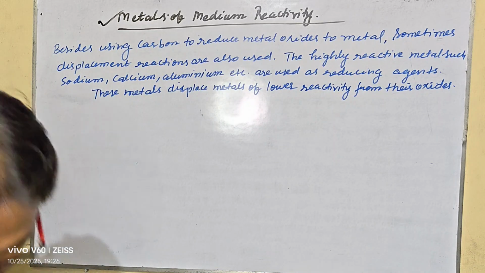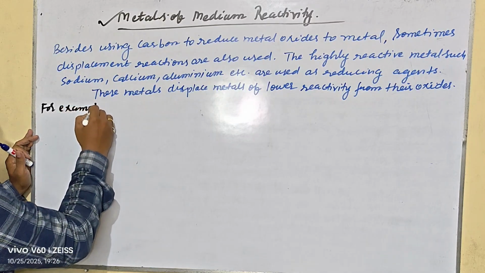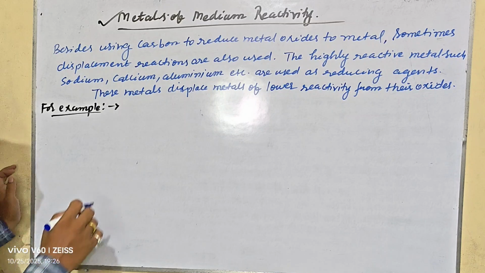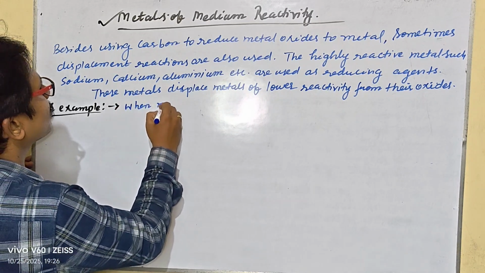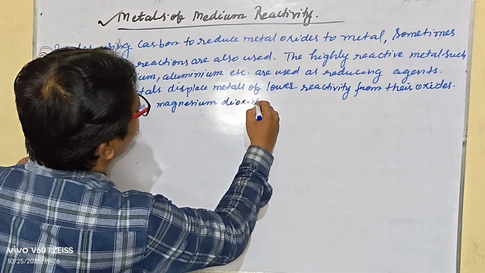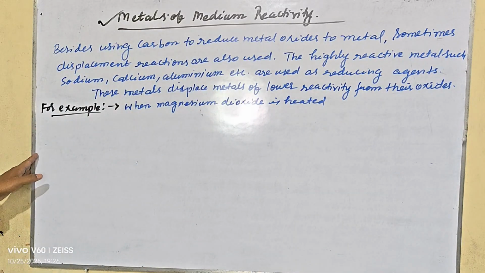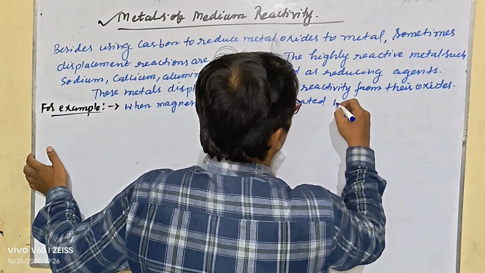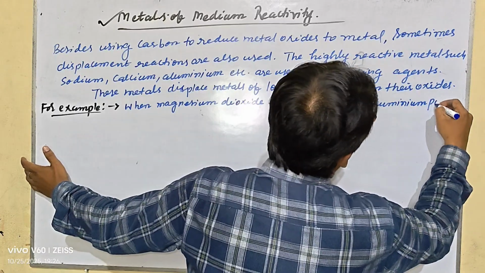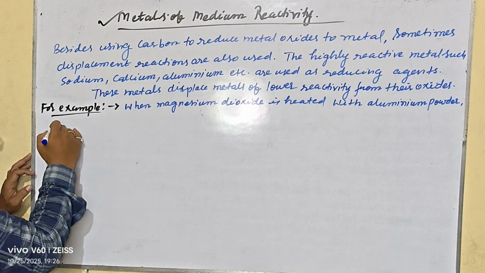For example, when manganese dioxide is heated with aluminum powder, the following reaction takes place.